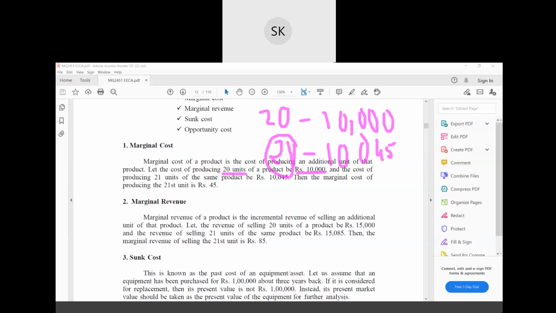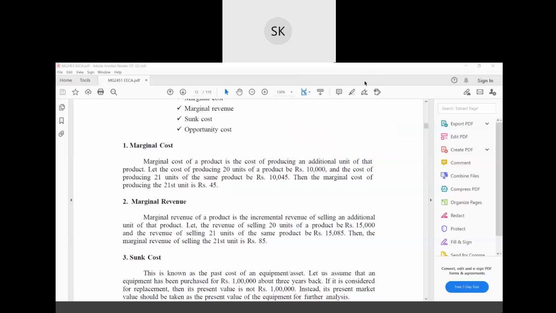Suppose you have been asked to produce 20 units, but for some reason the machine has produced one more extra unit. So 21 is the extra unit of the same product, and the cost of production is now 10,045. So this is the extra cost, and this will be your marginal cost. Hope understood.